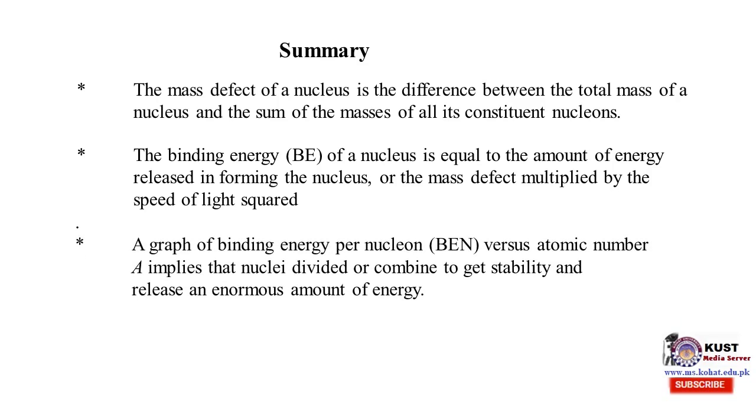A graph of binding energy per nucleon versus mass number A implies that nuclei are combined or divided to get stability and release an enormous amount of energy.